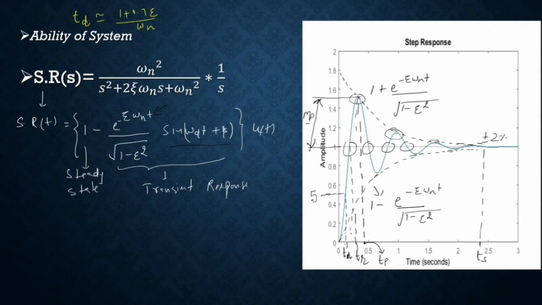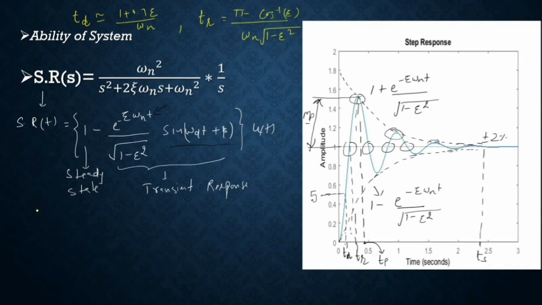As the order of the system increases, the speed also increases, so delay time is very small. But the rise time, when it reaches the final value of the response the first time, 100% value, comes out to be (pi minus cos inverse zeta) divided by omega n square root of (1 minus zeta square).